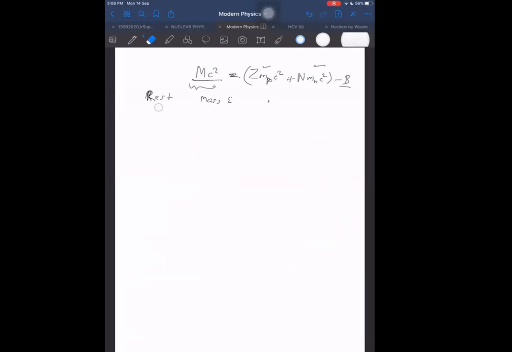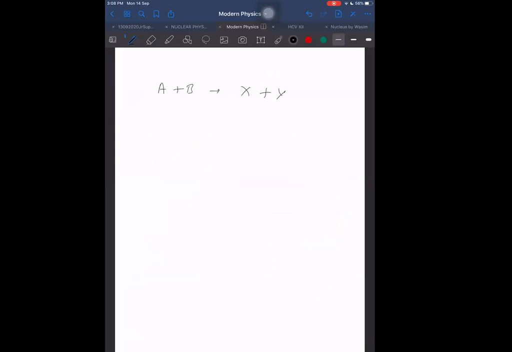Right. Now let me assume some reaction taking place, like A plus B, let us say forming X plus Y. Let us say these two combine to form these. Nuclear reactions mostly take place like this also. Either something one will split into two parts, X and Y, or sometimes two may join together to form a single final thing.